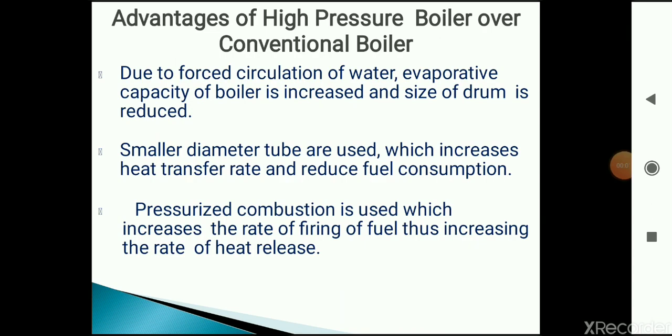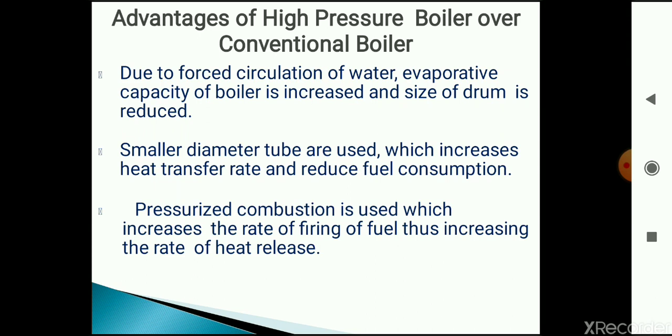There are some advantages of high pressure boilers over conventional boilers. There are some points in which high pressure boilers are superior to conventional boilers. First, due to forced circulation of water, the evaporative capacity of the boiler is increased and the size of the drum is reduced. We use forced circulation to circulate the water through the boiler, due to which the size of the drum is reduced and evaporative capacity is increased.